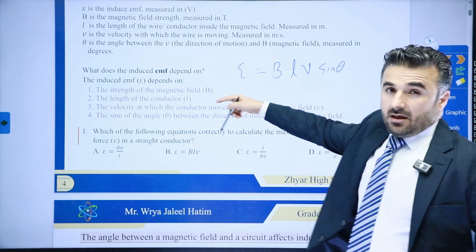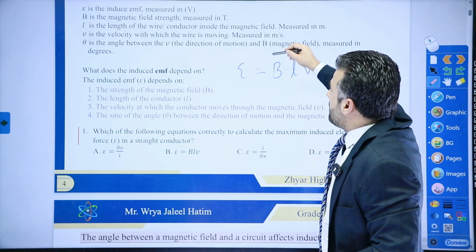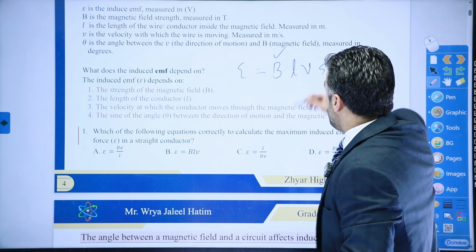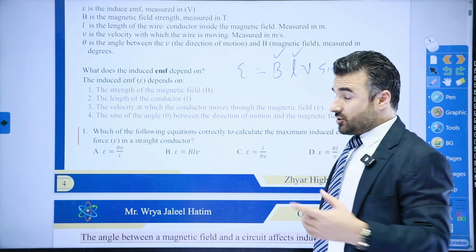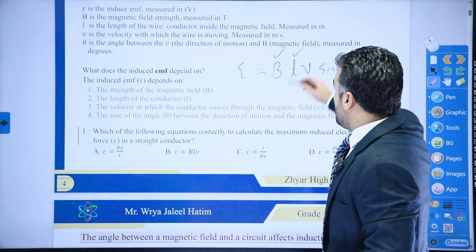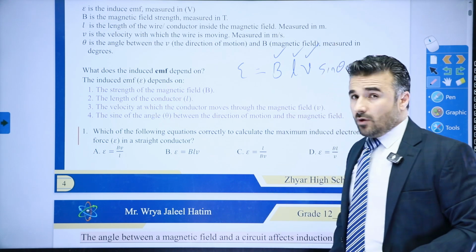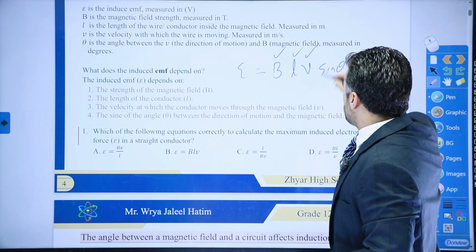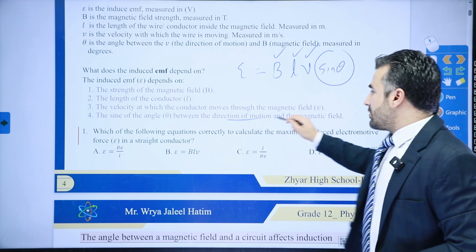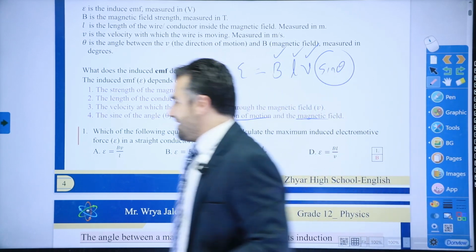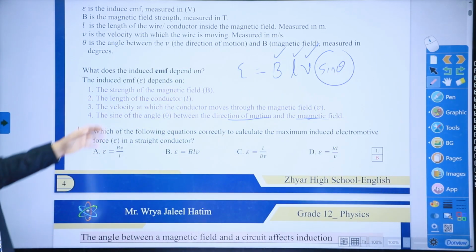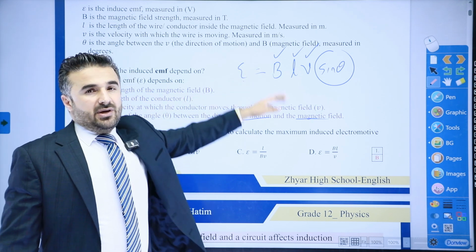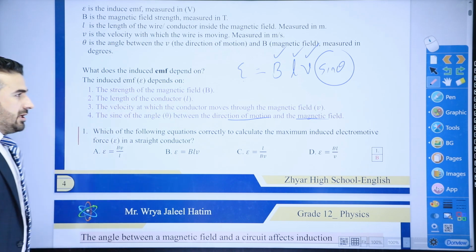So we can say the induced electromotive force depends on the strength of the magnetic field, that is measured in Tesla, don't forget, the length of the conducting wire, these are basically directly proportional, and also the velocity at which the conducting wire moves through the magnetic field, that is also directly proportional, and then of course the angle theta, which is between the direction of the motion and the magnetic field. So these are the four factors that the induced electromotive force depends on.